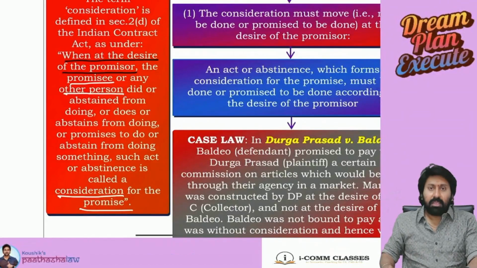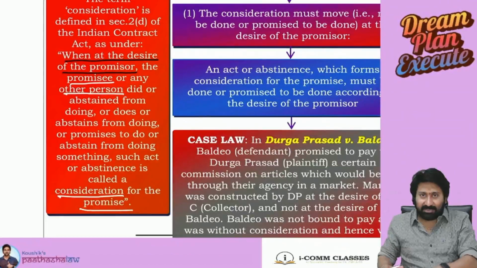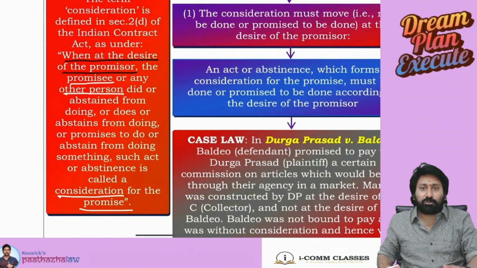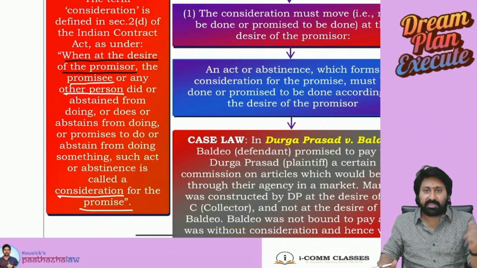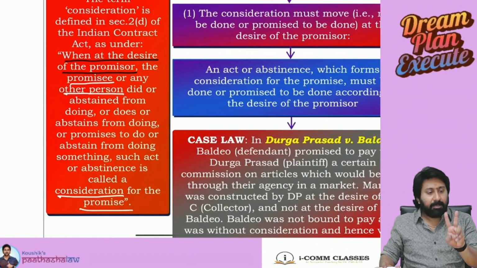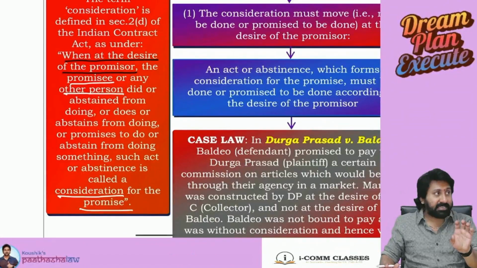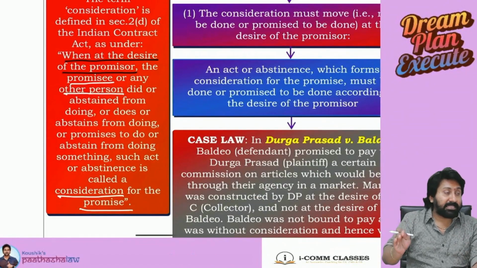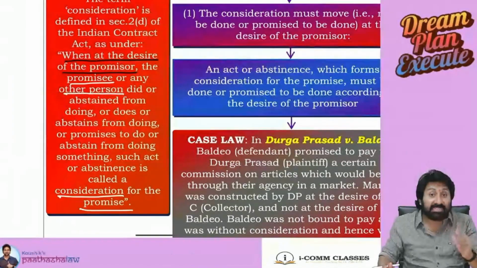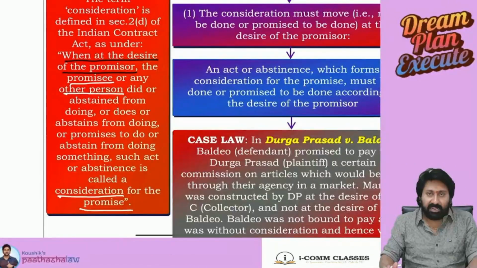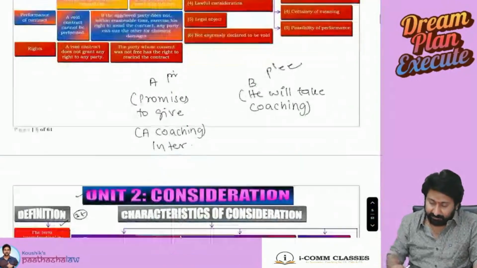So I'm really telling you, if you understand this meaning, the chapter will be completed in the next 20 minutes. The problem is with understanding the foundation of the consideration concept. So what is this consideration? There are two parties, promisor and promisee. At the desire of the promisor, consideration will start. The promisee or any other person will either do something or abstain from doing something as a consideration. For example, see here.